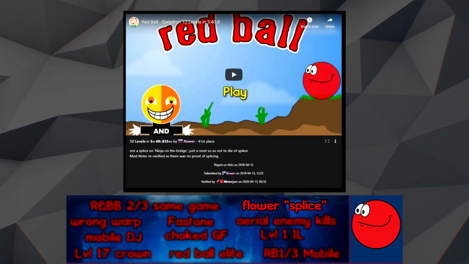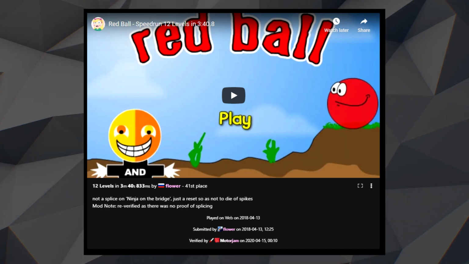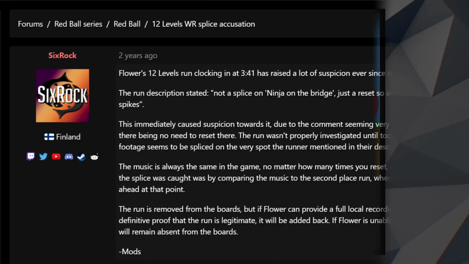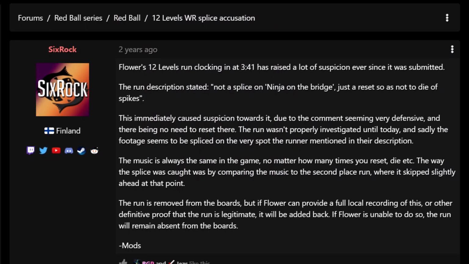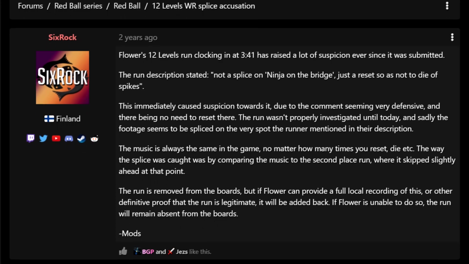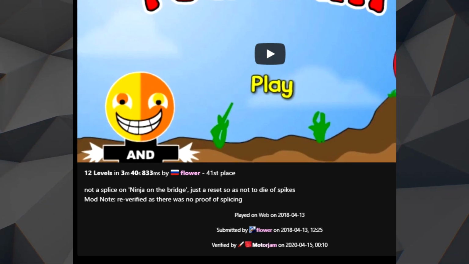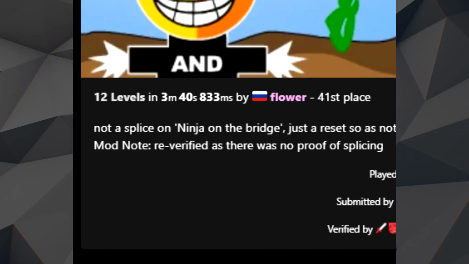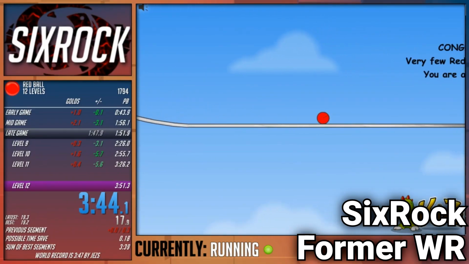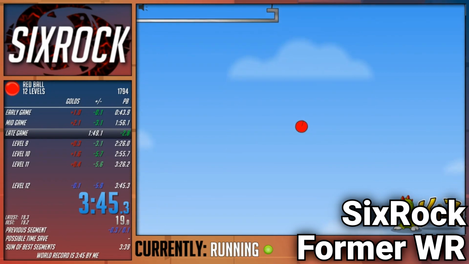A runner by the name of Flower achieved a Red Ball world record of 3 minutes and 40 seconds on the 13th of April 2018. Less than a month later, it was removed from the leaderboards by moderator Sixrock under suspicion of it being spliced. However, the run ended up being 100% legitimate and was restored to the leaderboards in 2020. People in the community often joke that Sixrock removed the run out of jealousy of his world record being taken by Flower, but this definitely isn't true.